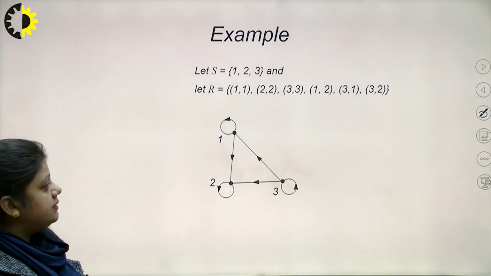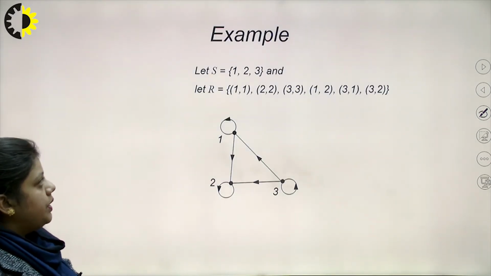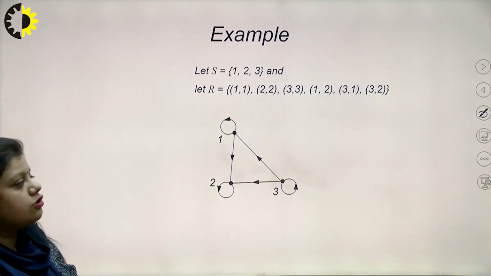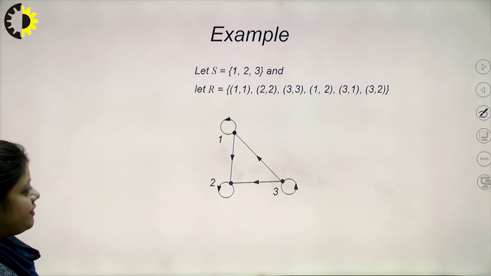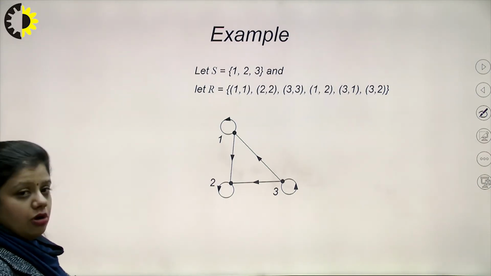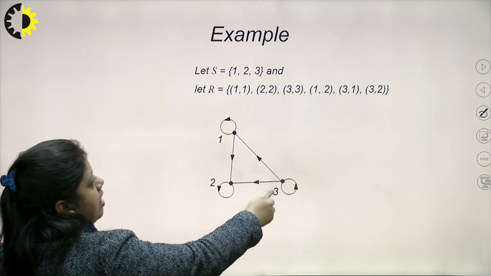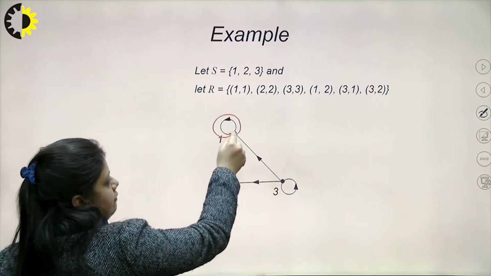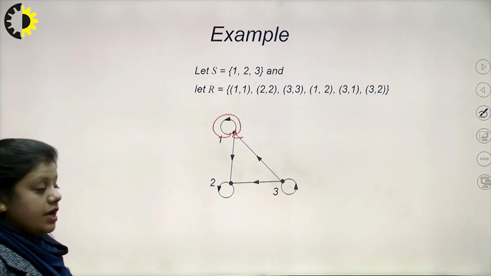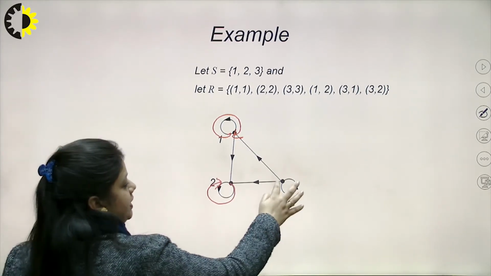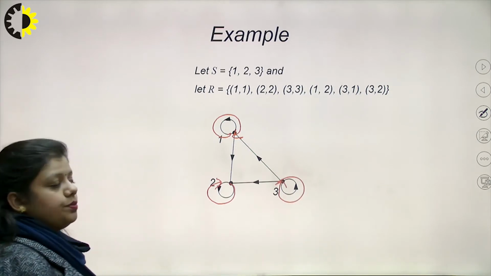Let us understand this with an example. We have a set S with the elements 1, 2, 3, and this is the set of ordered pairs. This relation is defined. How do I define it in the form of an arrow diagram? These are the elements 1, 2, 3. 1 is related to 1, so it forms a self loop. 2 is related to 2, again a loop, and 3 is related to 3, a loop.